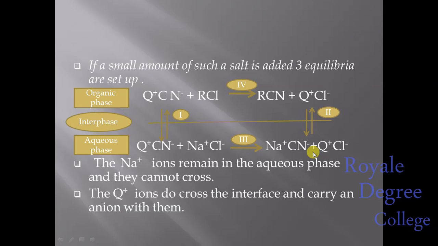Likewise in the product, you can see RCN can't be transferred to the aqueous phase from the organic phase. And in the aqueous phase, Na plus Cl minus and Na plus CN minus also can't be transferred to the organic phase. So the Na plus ions remain in the aqueous phase and they cannot cross. But the Q plus ions do cross the interface and carry an anion with them.